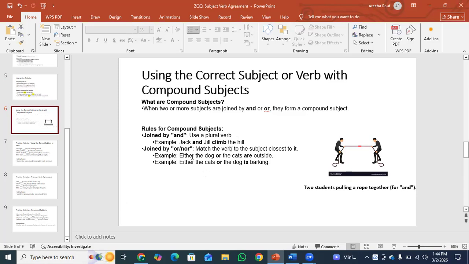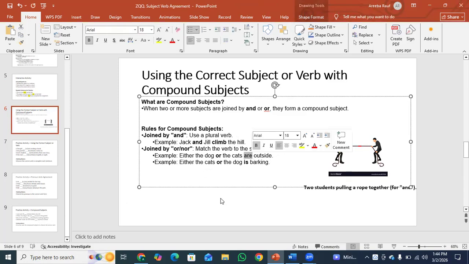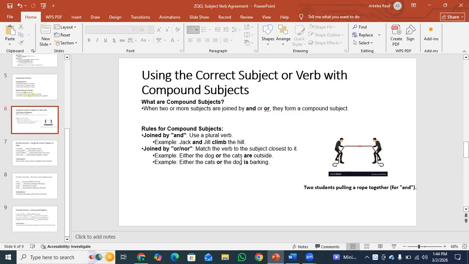Joined by "or" or "nor", match the verb to the subject closest to it. For example, either the dog or the cats are outside. Why do we use "are" in this? Because the cats is the closest subject to it. So we use "are".